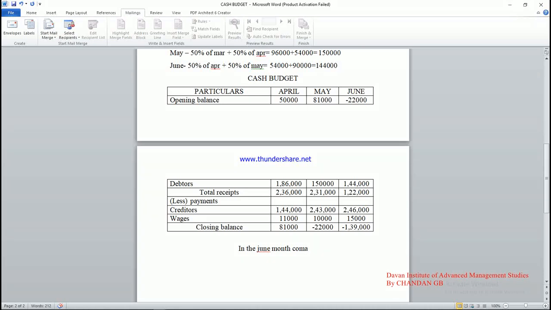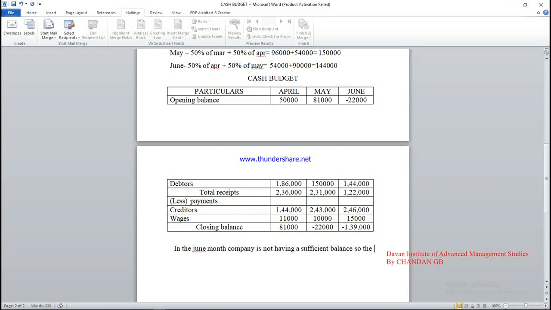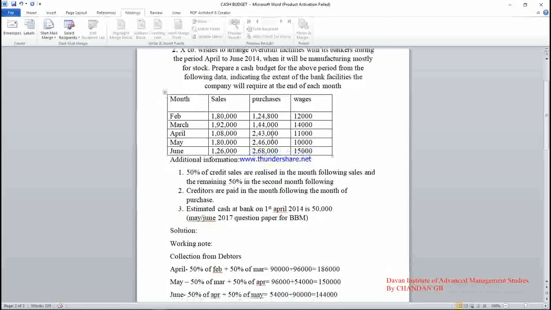the company is not having sufficient balance, so the company is making overdraft facilities. So this is the concept of cash budget that we have discussed here.